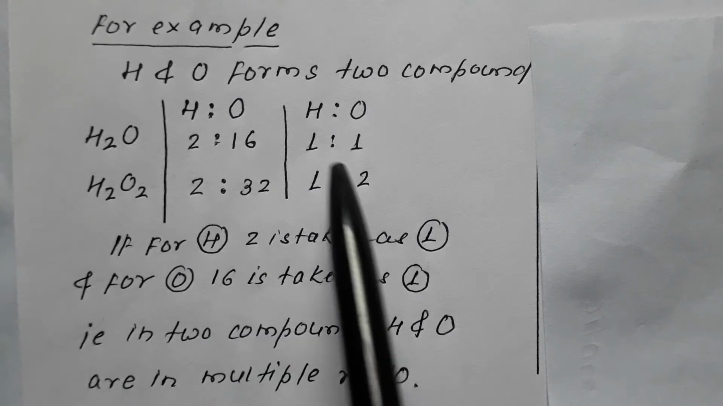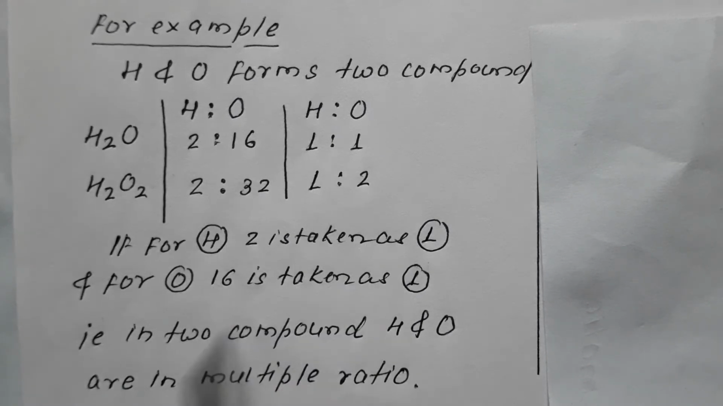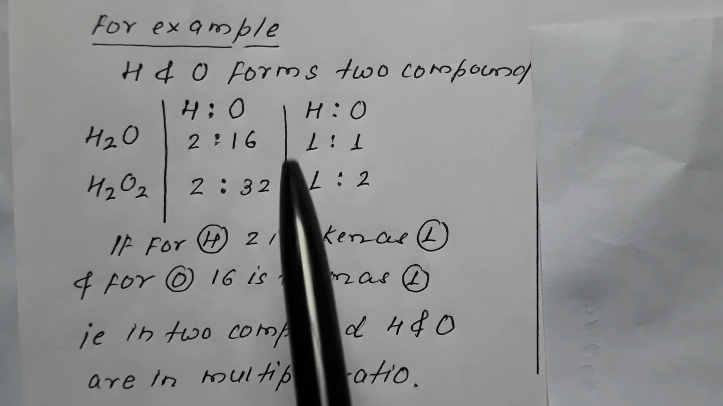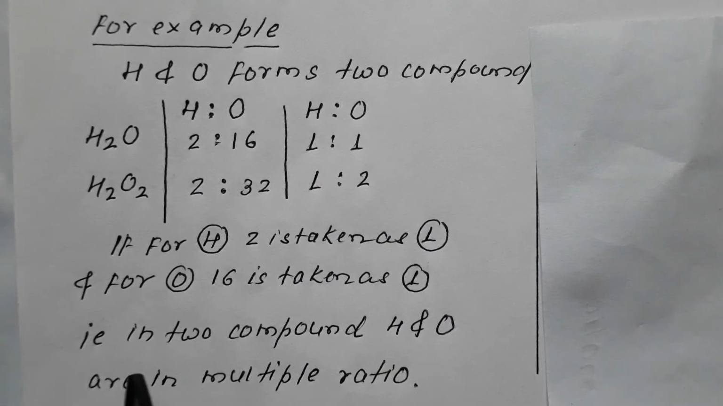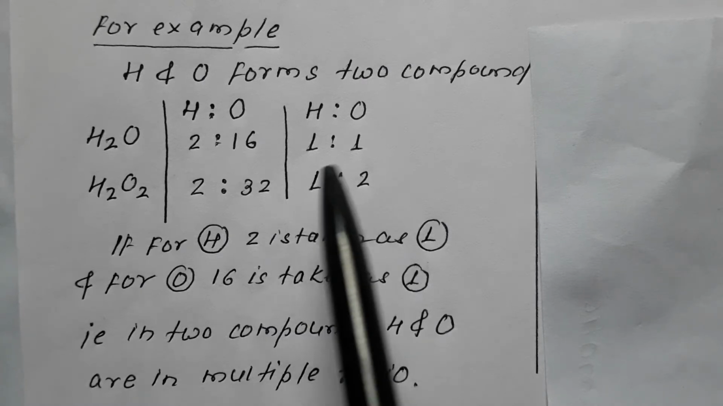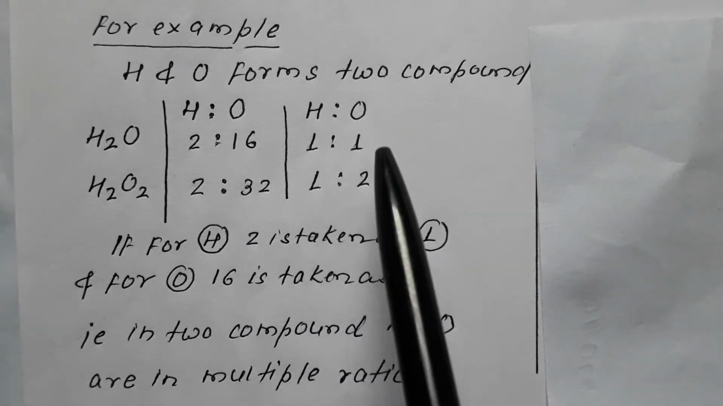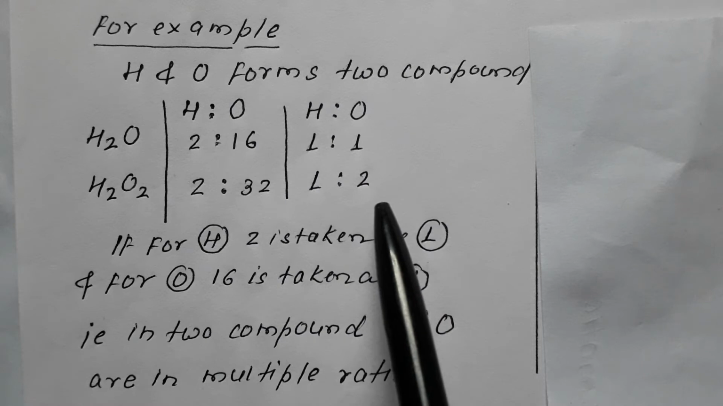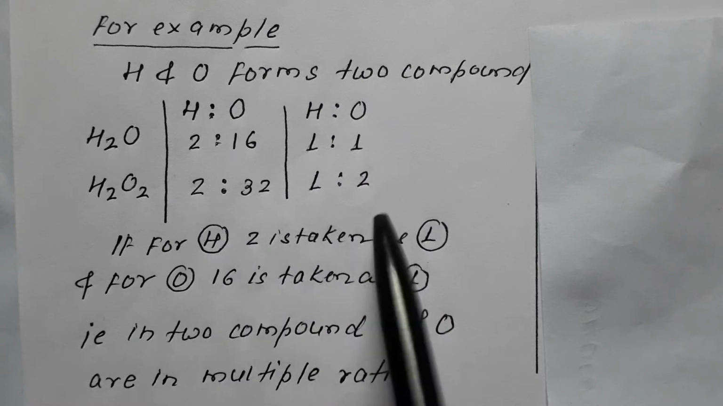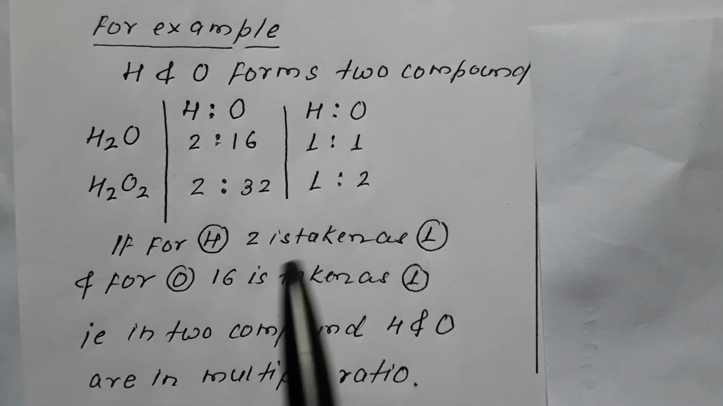Which means the ratio of the two elements in the two compounds, hydrogen and oxygen, is in multiple ratio. Hydrogen is to oxygen is in the ratio 1:1 in the first compound and 1:2 in the second compound. If there had been more compounds, the ratio would have been 1:3, 1:4, provided there were more compounds. This is one case.